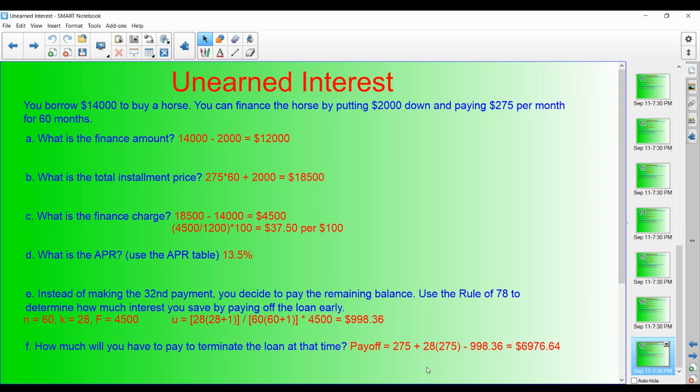So my payoff amount is $6,976.64. If I write this check today or pay in cash, that means I really got to save $1,000. Okay, still a lot of money, but what I'm doing is I'm making a lump sum payment of 29 total payments, and then I get to save the interest. And that's how you find unearned interest and a payoff amount.